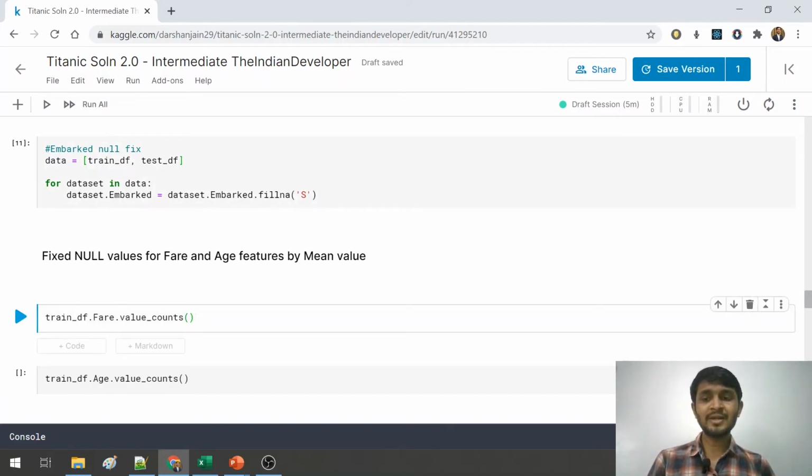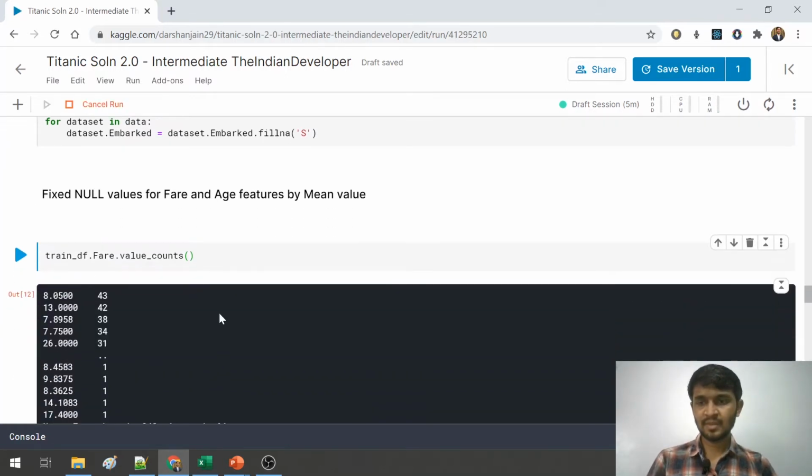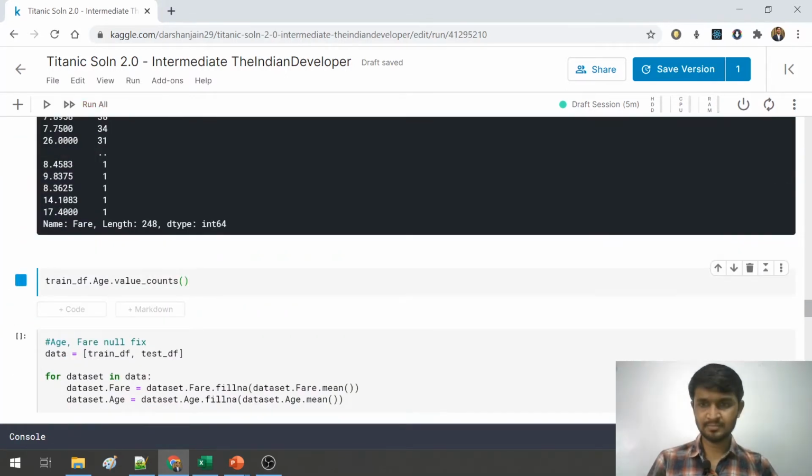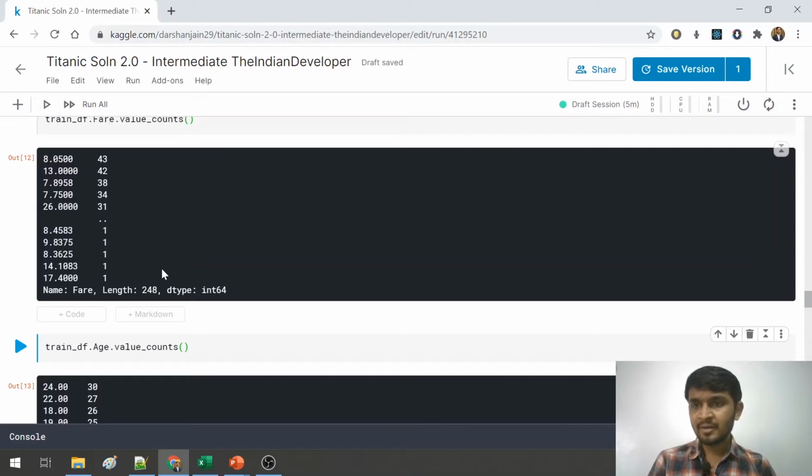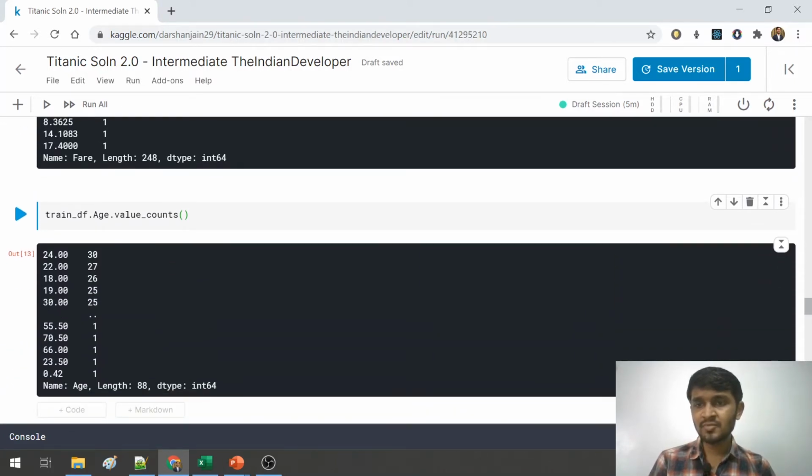To do that, let us take a value count of both the features, and I can see that none of the values is getting repeated a lot of times. That's why I cannot replace the nulls by mode, and the same is the case with the age feature as well.